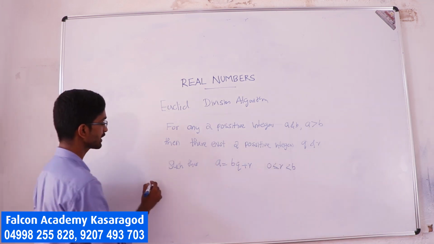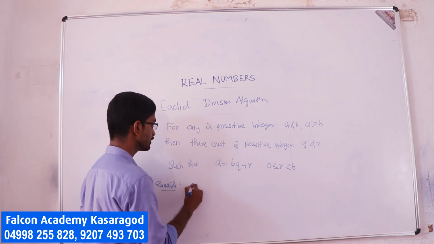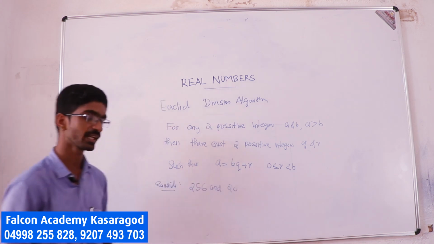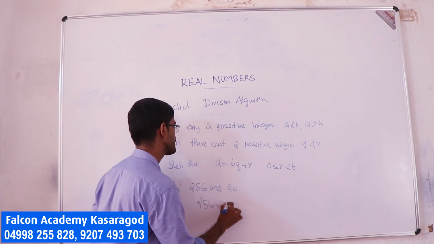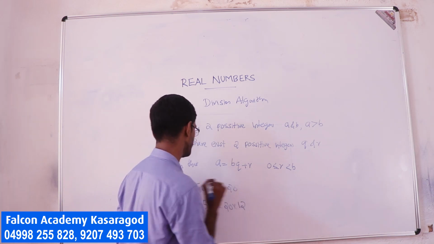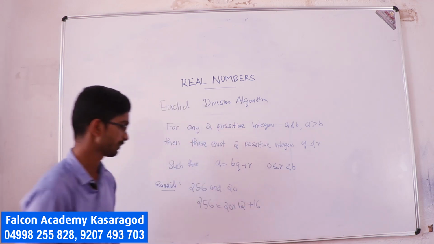Now consider the example 256 and 20 that I wrote earlier. I can write 256 as 20 into 12 plus 16.